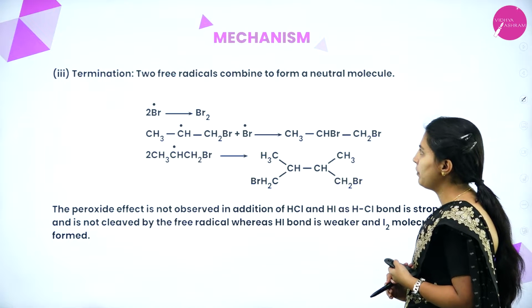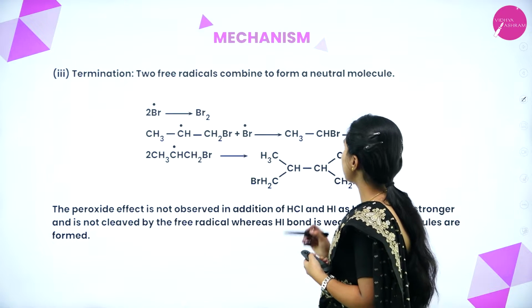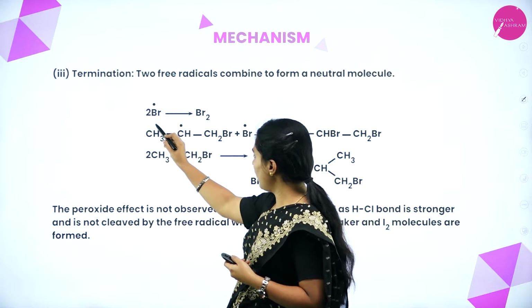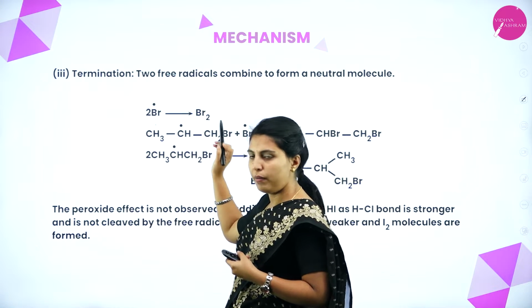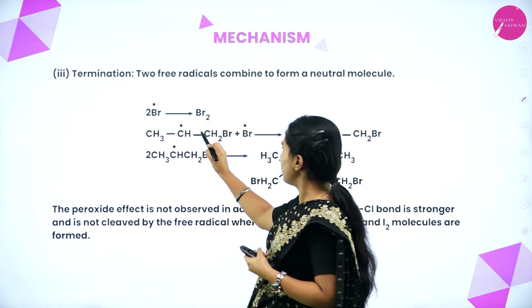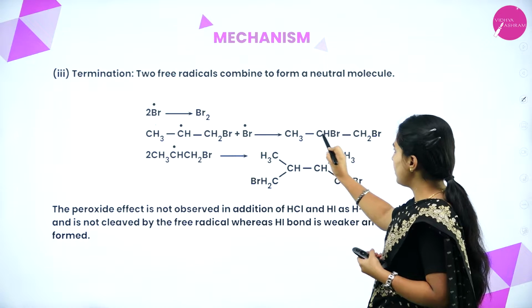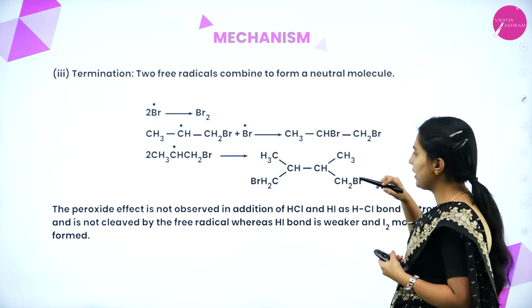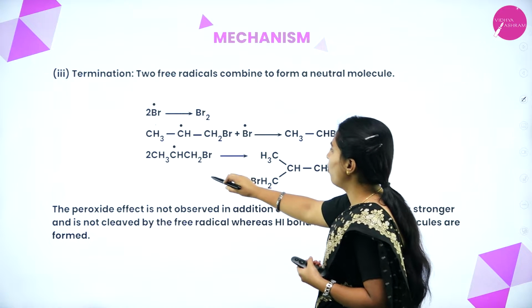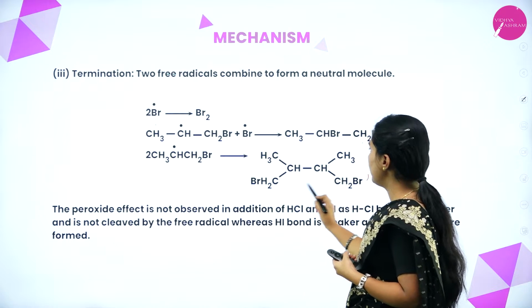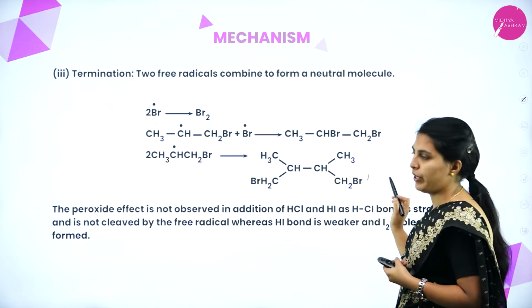Next one, termination. Two free radicals combine to form a neutral molecule. Here two free radicals are there. They will combine to form a molecule. Again, with the propene radical and bromine, how will it be there? CH3CHBr will form, that is ethyl bromide. Here overall propyl bromide is there. Here cis formation will take place.